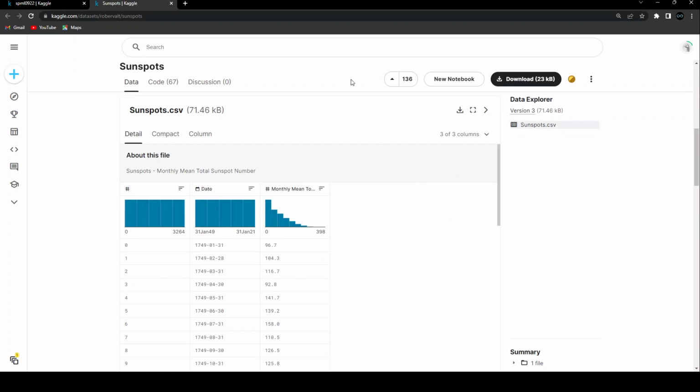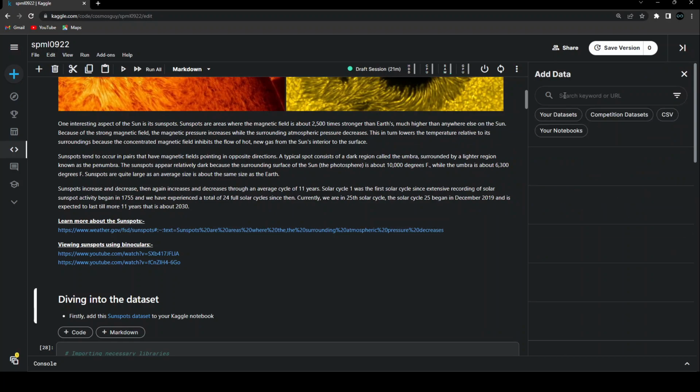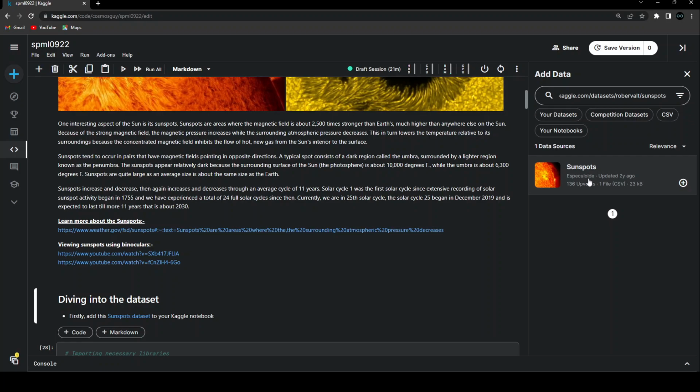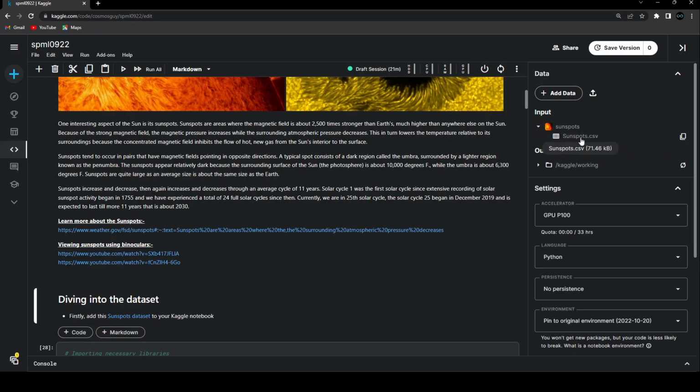Now we can simply go ahead and add this dataset to our Kaggle notebook. In order to do that, I'll click on this link, copy it, close this window, come back to our Kaggle notebook, click on this arrow and then click on add data. Over here, you are just going to look for this URL, and it's going to give us the same dataset that we just looked into. Then click on this plus sign to add it to our notebook, and within a few seconds we'll see that it has been added. Let's cross it. We can see that as part of the input of this notebook, we have the sunspot data ready to use. If I click on it, we have the sunspot.csv file, and yes, we are now ready to get started with our project.